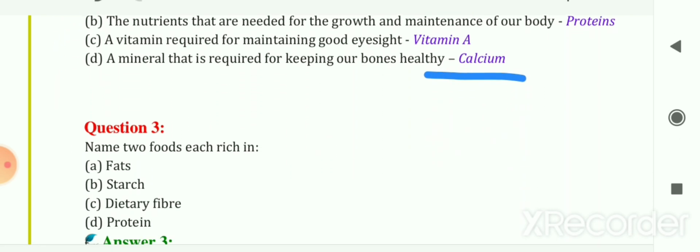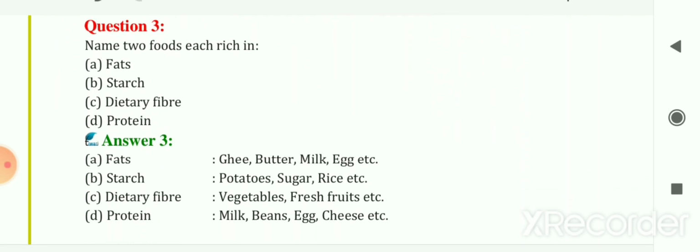The next question, name 2 foods each rich in, first, fats. Two sources from which we are getting fats. So the sources of fats are ghee, butter, milk, egg, etc. The next is starch.